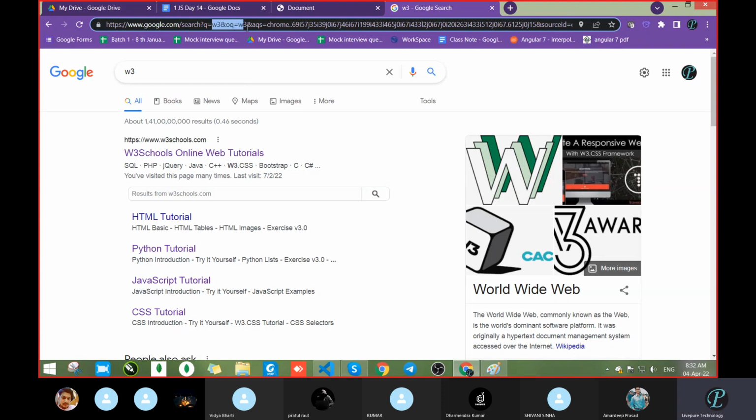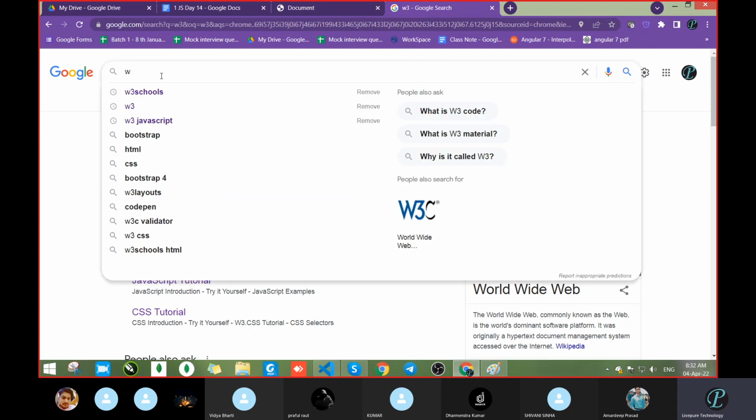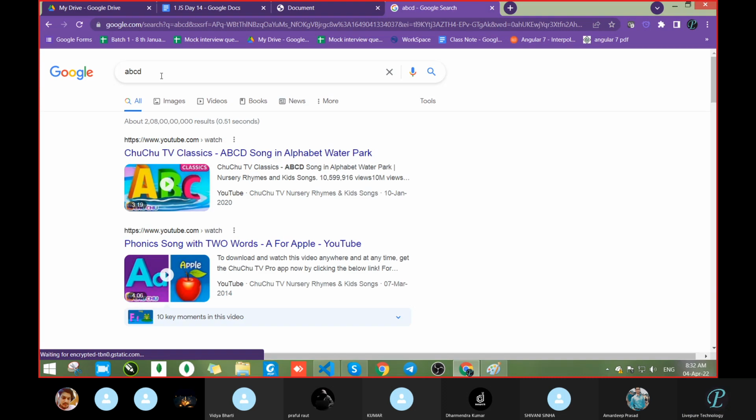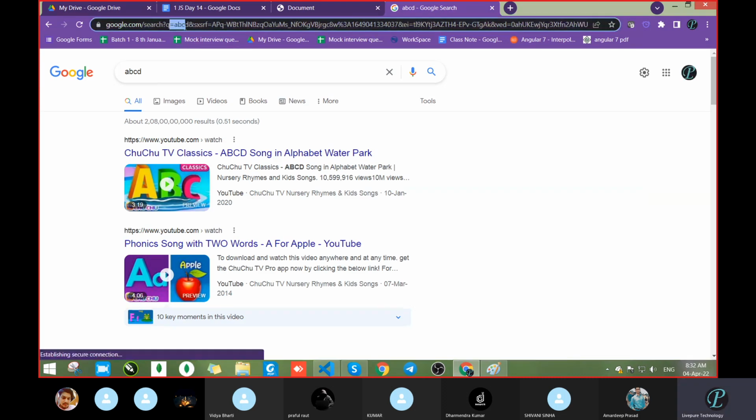See this URL, W3. Okay, so it is taking the URL, meaning whatever you pass, it will take in the URL search and pass it as a query. Suppose A, B, C, D. Let's see. See this here. Query A, B, C, D. Whatever we had passed. Got it?